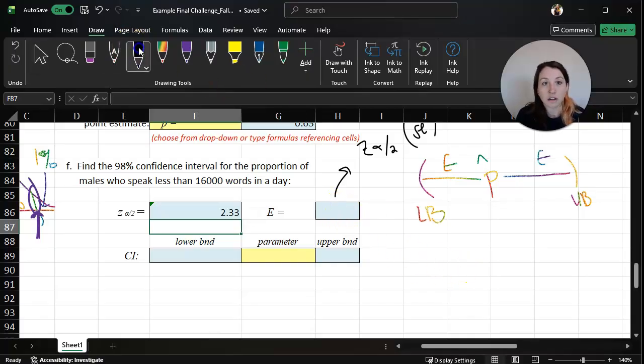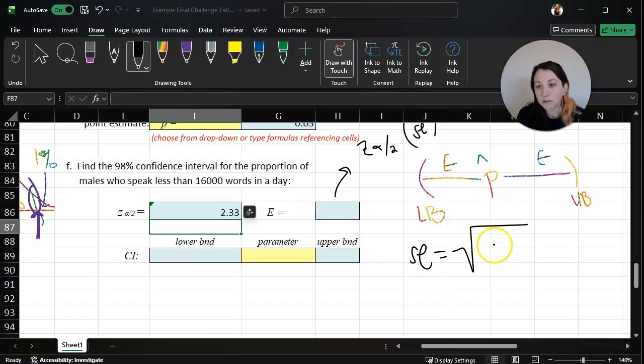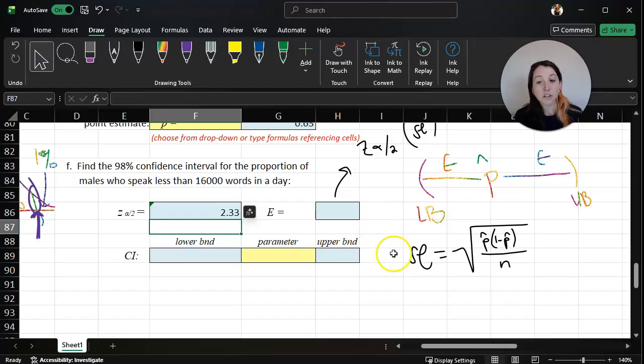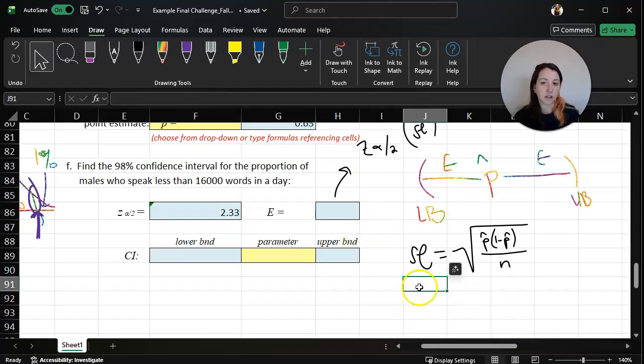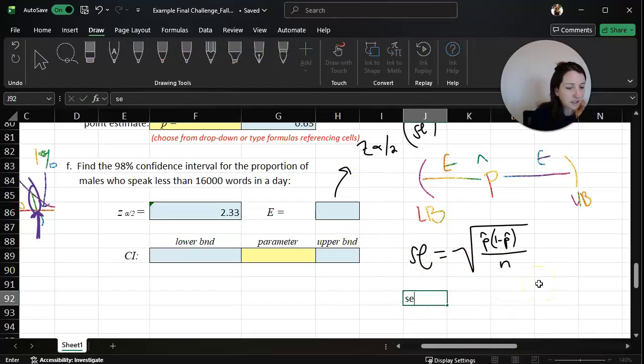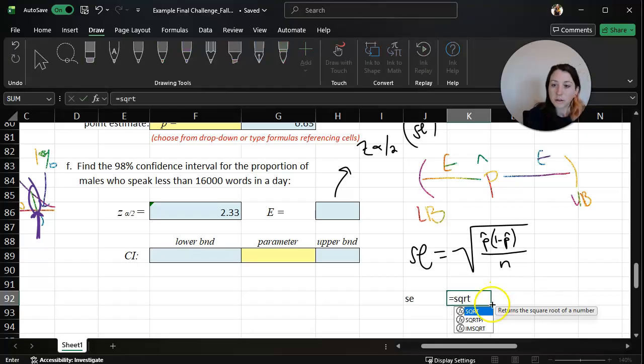So, in fact, I'll write that. Our standard error is the square root of p-hat times 1 minus p-hat all over n. So let's do some scratch work over here. My standard error then is equal to the square root of p-hat.